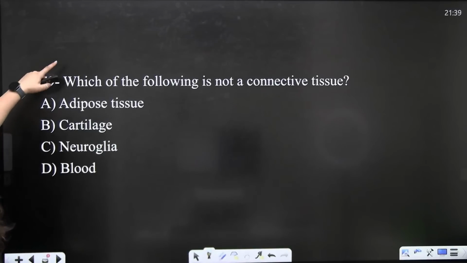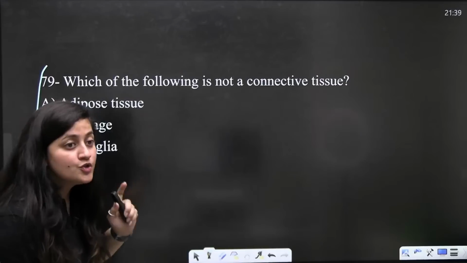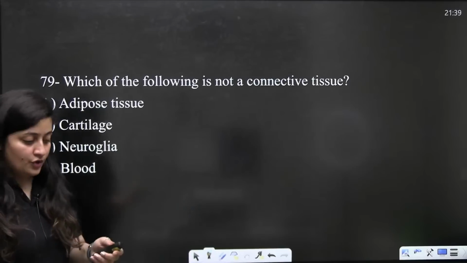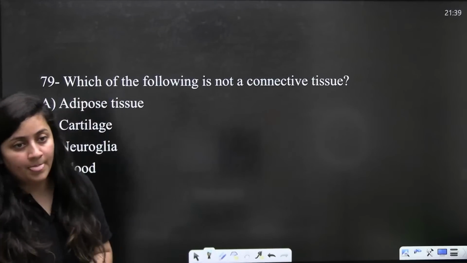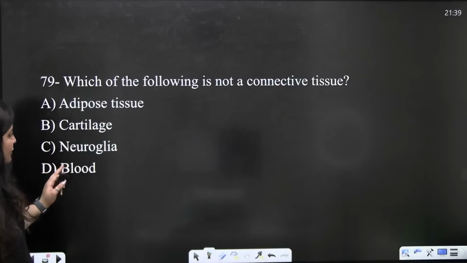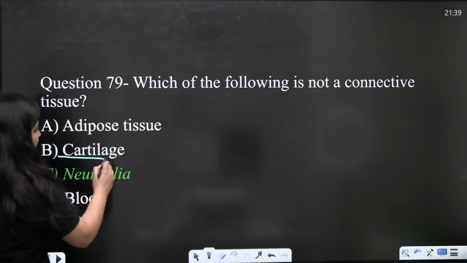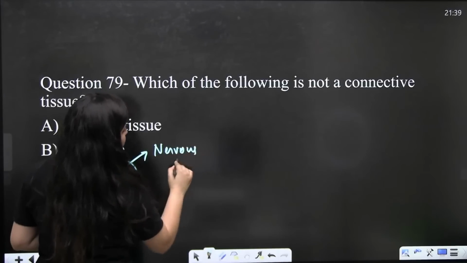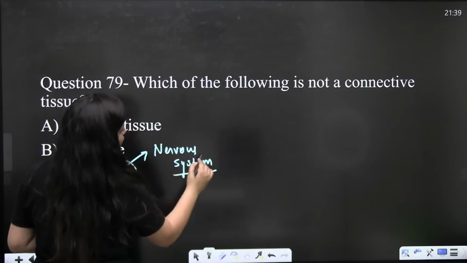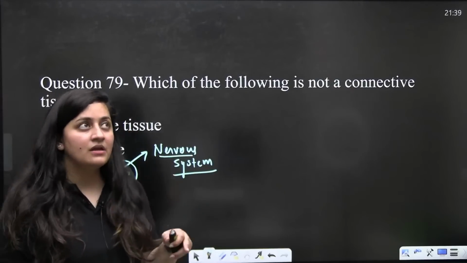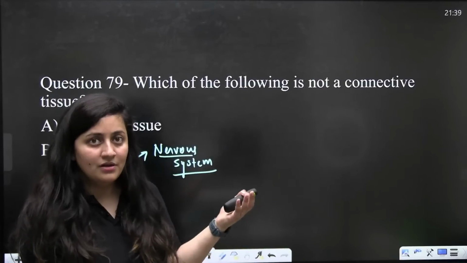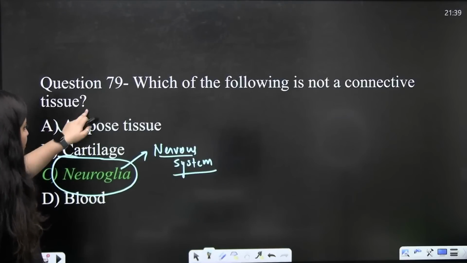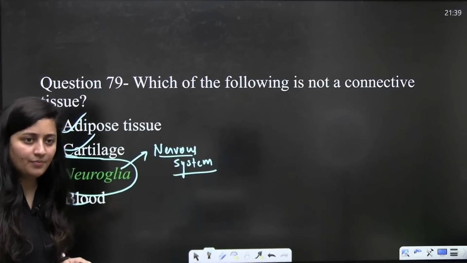Now the next question, which is not a connective tissue, you have to tell which one is not a connective tissue, right? Adipose, cartilage, neuroglia or blood. So of course the correct answer here is neuroglia, because it is present in the nervous system. It is a part of the nervous system, neuroglia, right? Because glial cells make up more than 50% of the nervous tissue, remember? So neuroglia is part of nervous tissue. It is not part of connective tissue. Adipose, cartilage and blood, they all are part of connective tissue.